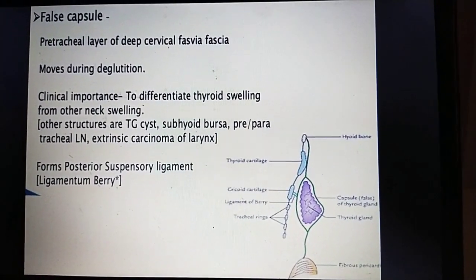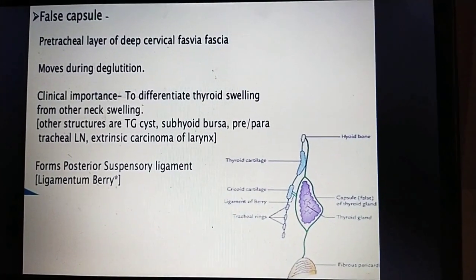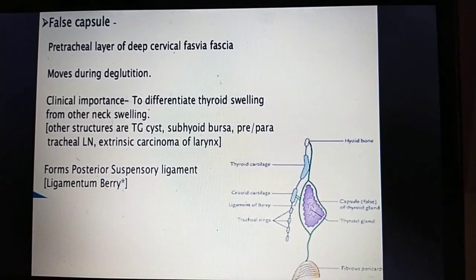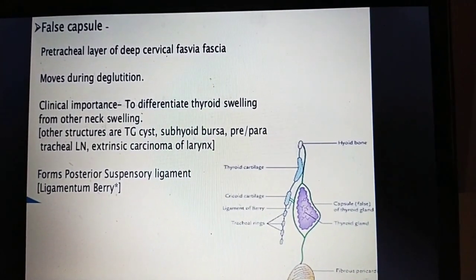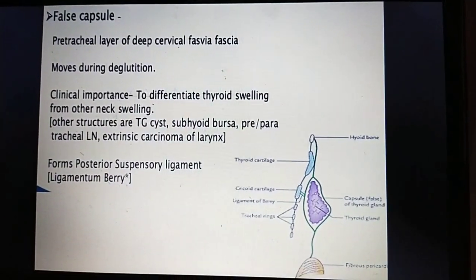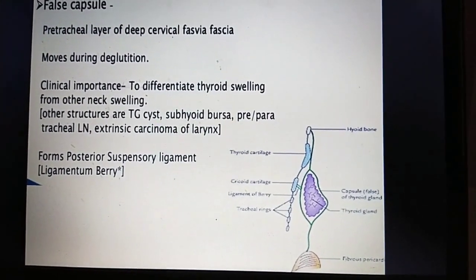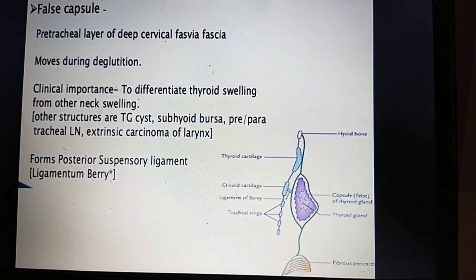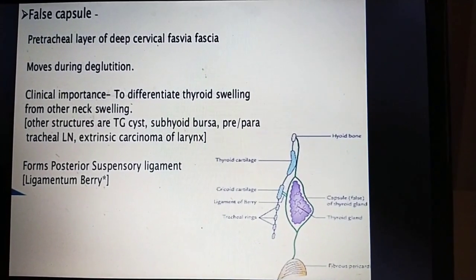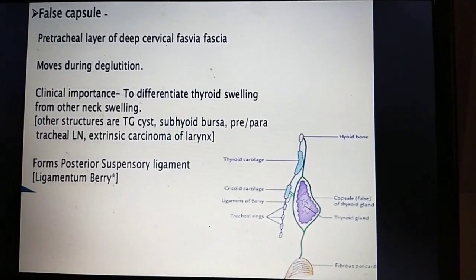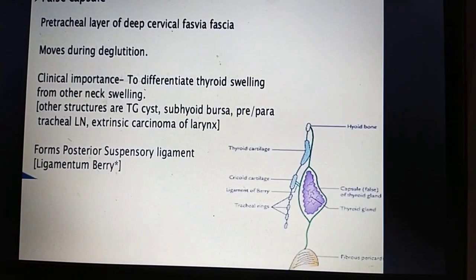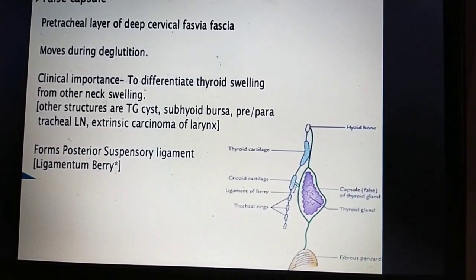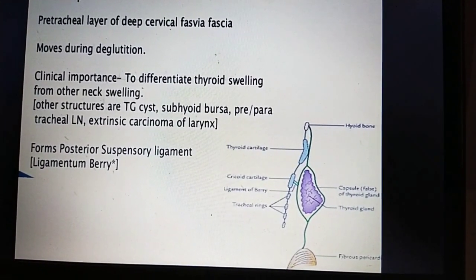If it is a thyroid swelling, it moves during deglutition. If lateral swellings or lymph node swellings are there, these do not move during deglutition. Thyroid swellings move during deglutition because of the false capsule, and another reason is the ligament of Berry. The other structures related to the thyroid gland: cyst, subhyoid bursa, pre- and paratracheal lymph nodes, extensive carcinoma of the larynx.